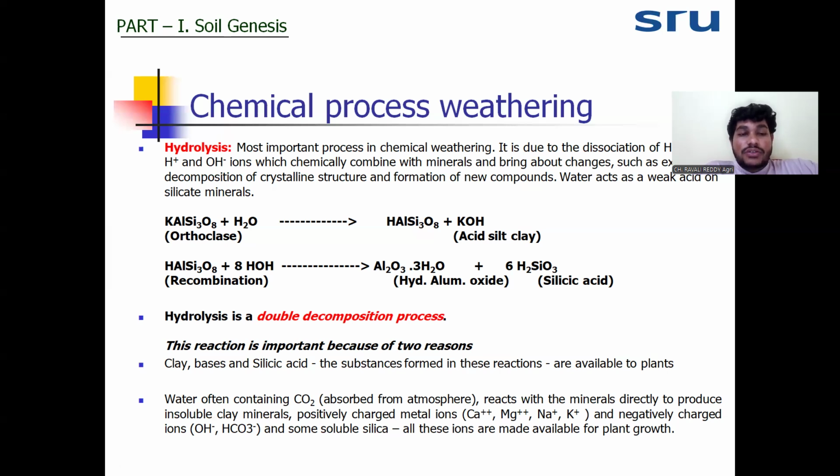The result of the hydrolysis will be clay particles or metal ions and soluble silica. So this is the most important process for the formation of clay. Among all chemical processes, this is the only one important for the formation of clay.